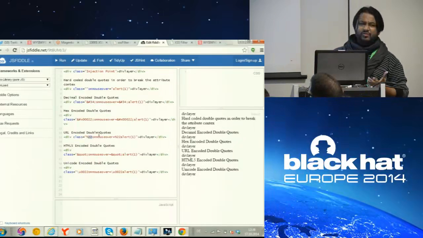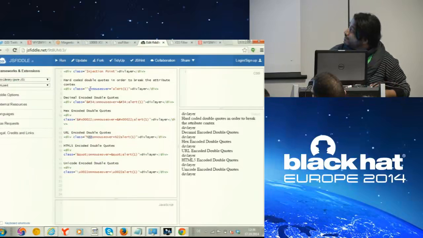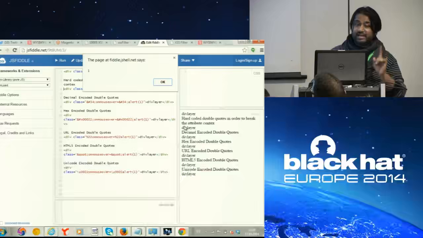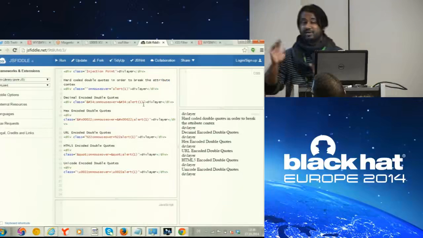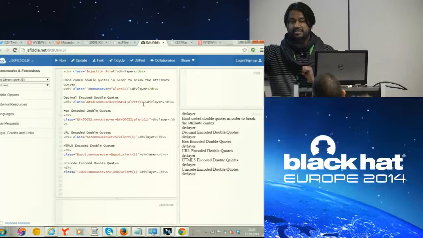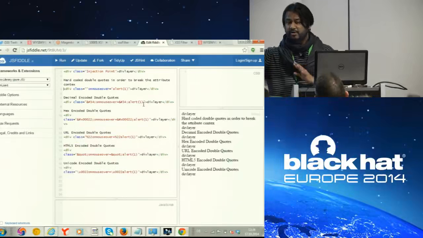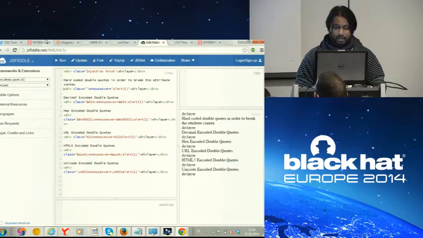How many alerts do you think we will get? Here you see, no alert, because encoding will not help you. The only alert we will get is when you use hard-coded double quotes. Here you see, this is the only alert we will get. Otherwise, there will be no alert, because encoding will not help the attacker break the context unless devs are doing explicit decoding on the server side. Don't do explicit decoding. Then the attacker cannot access you, at least in this case.